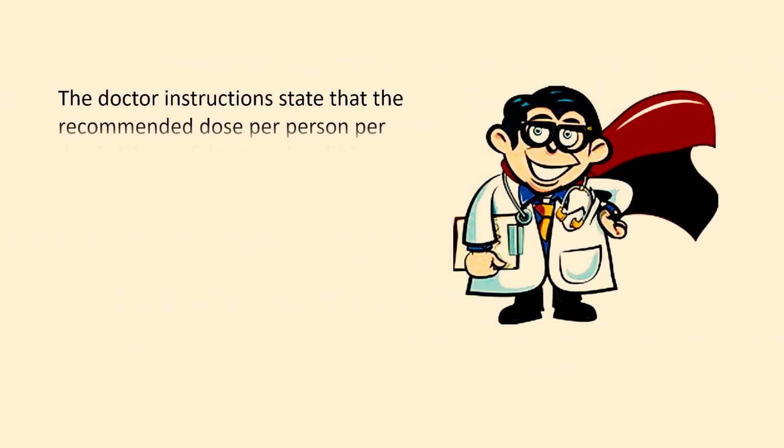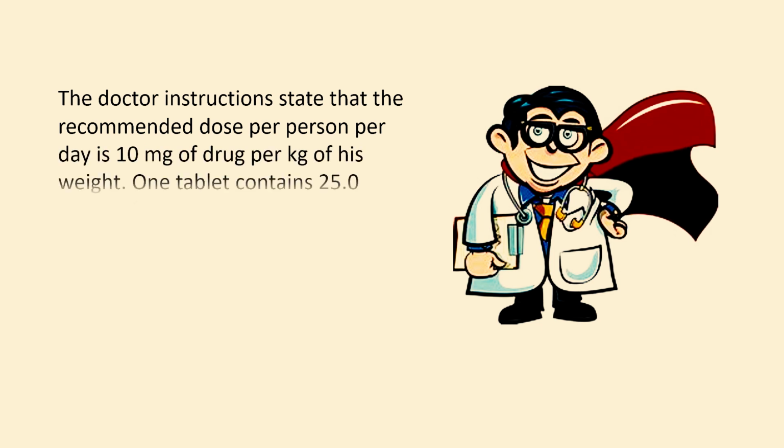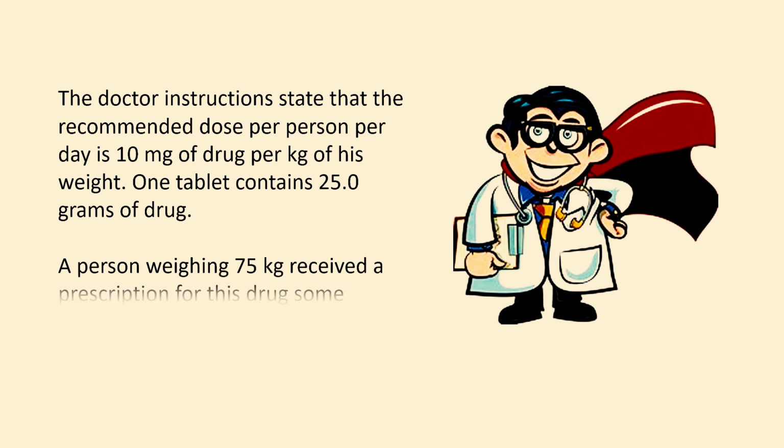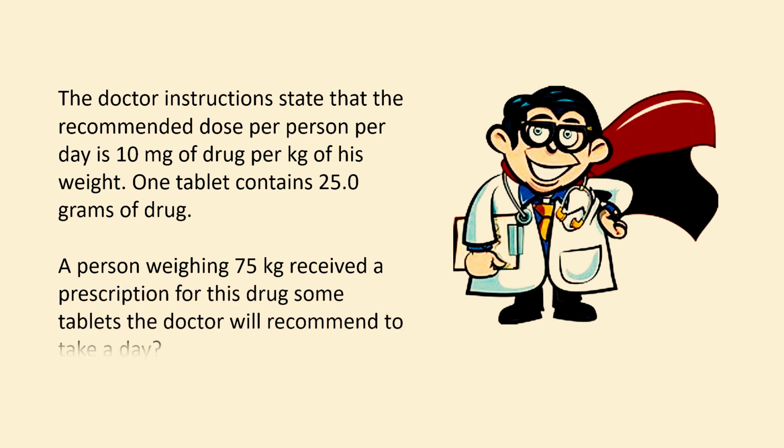The doctor's instructions state that the recommended dose per person per day is 10 mg of drug per kilogram of his weight. One tablet contains 25 grams of drug. A person weighing 75 kilograms received a prescription for this drug. How many tablets will the doctor recommend to take per day?